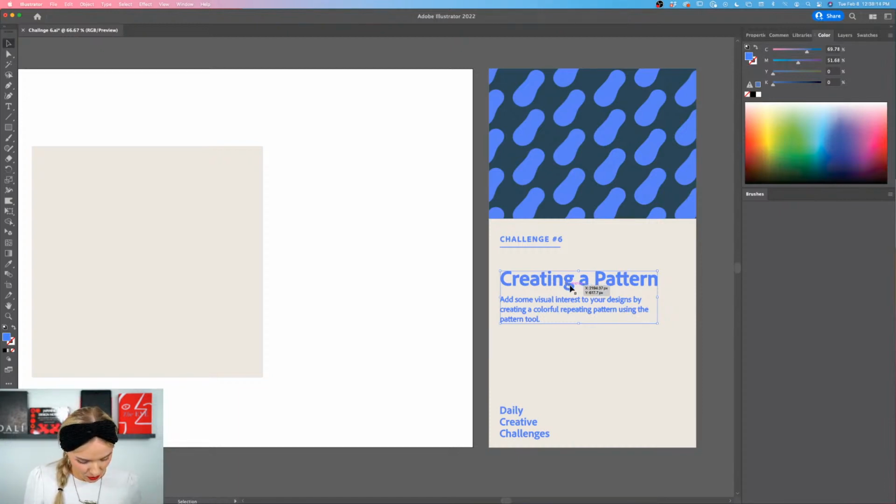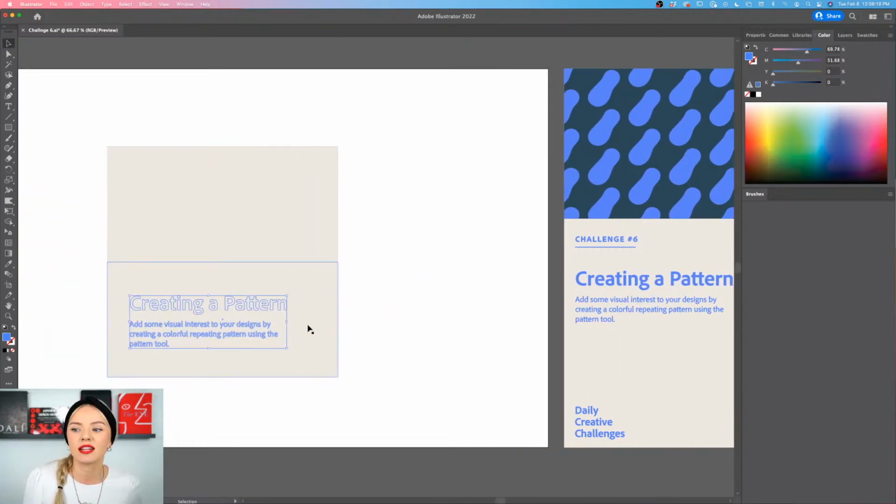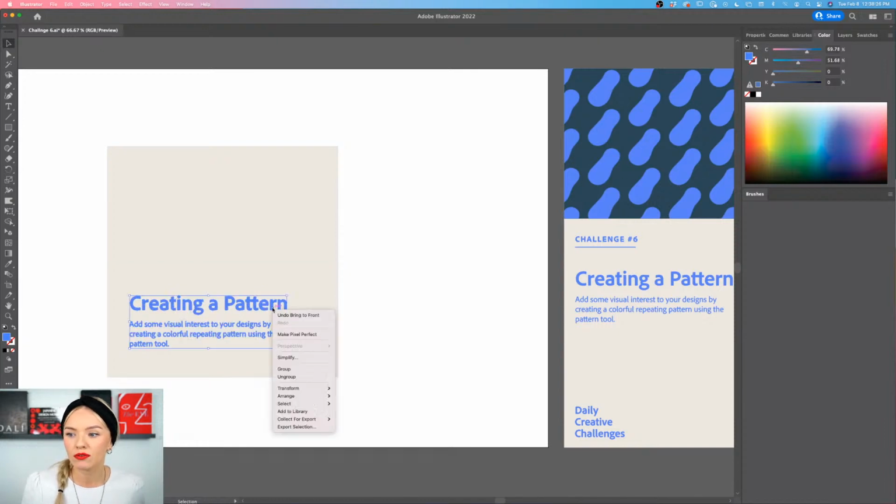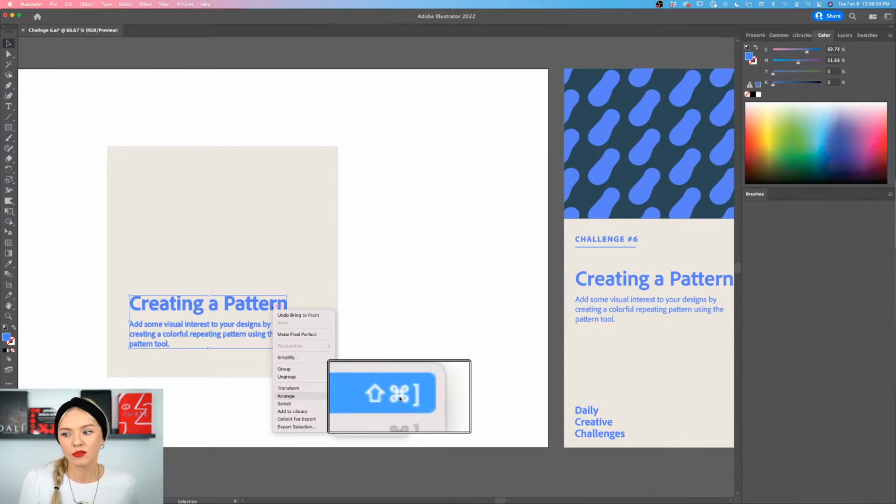All right, so holding Option, I'm going to copy and paste this piece of text. You can see it's now in the background, and I'm clicking Command Shift and the closed square bracket, or you can right click, arrange, bring to front. See, this is what I click. This is the key combination that you click to achieve the same result of bringing something to the front.